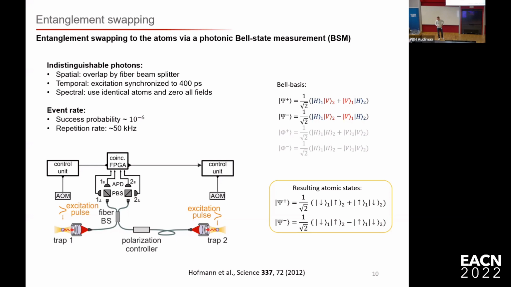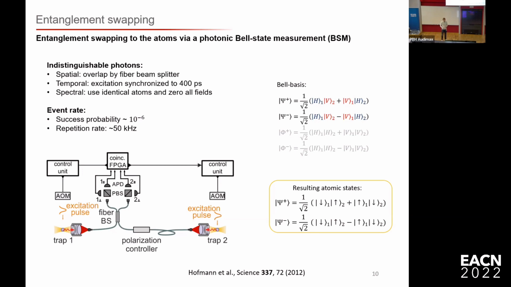The success probability of this process is quite low. It's 10 to the minus 6, and this is only over a link of 700 meters, so 400 meters in distance. This is mainly because the collection efficiency of the photons is rather low. The photons that are emitted by the atom go in the full sphere, and we only have a finite NA that we can collect. However, we can do this with a repetition rate of around 50 kilohertz, such that we still get a rather decent event rate to have a proof of concept demonstration for this DI.